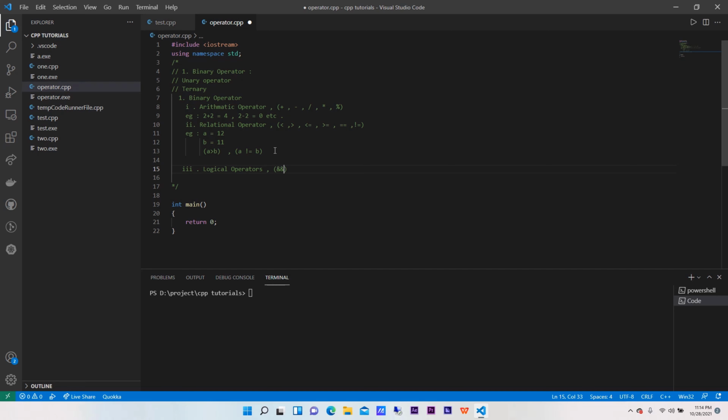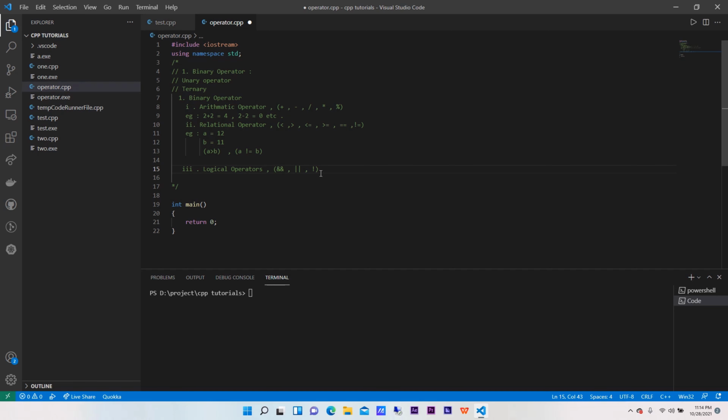AND is one of its types, OR is one of its types. This OR symbol is above the enter key; just press shift and that key and you will get the OR. You will also get NOT. The one which we write for NOT is the exclamation mark. Even not equal to here is an exclamation mark and equal. These are the logical operators.